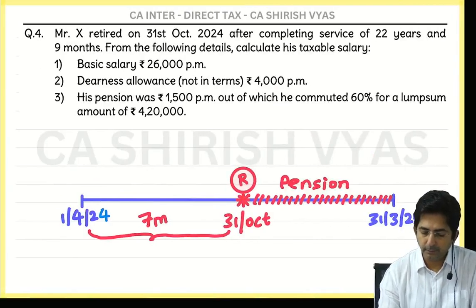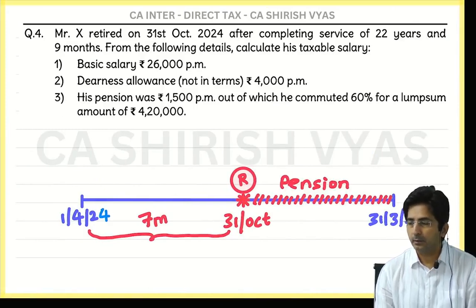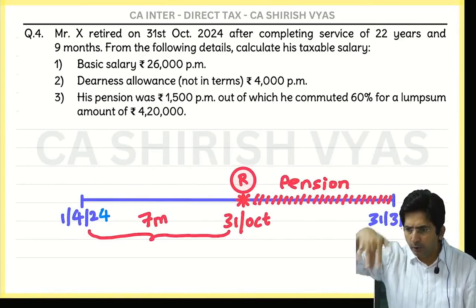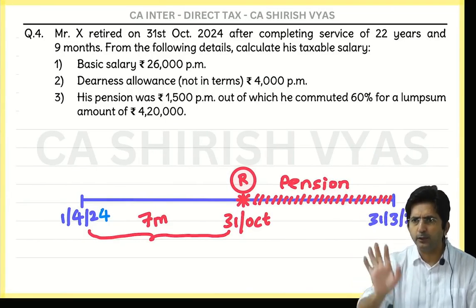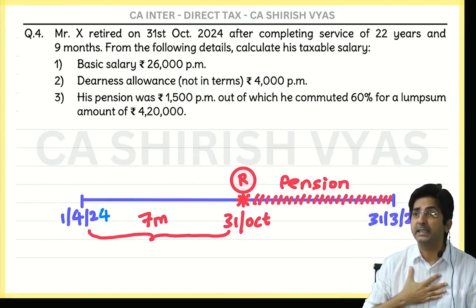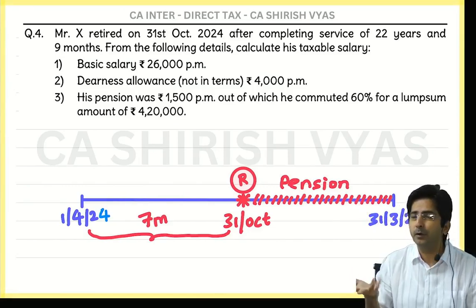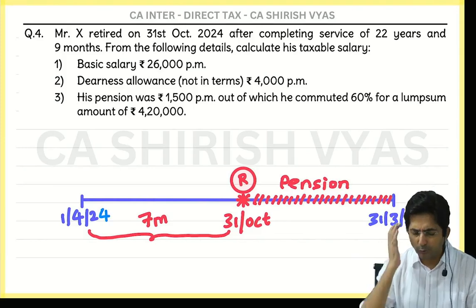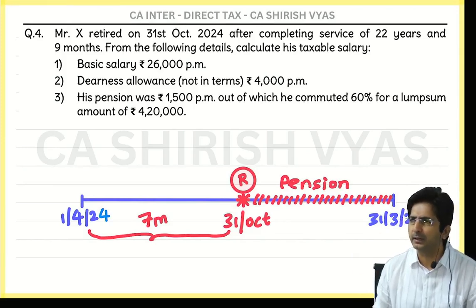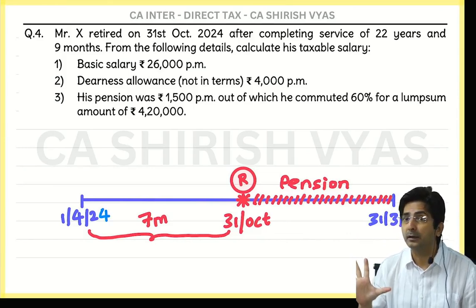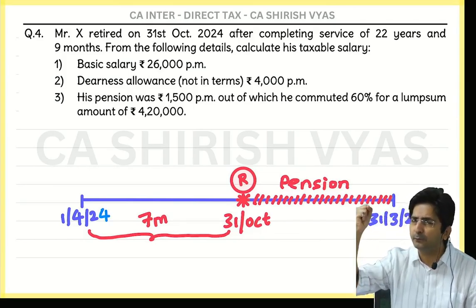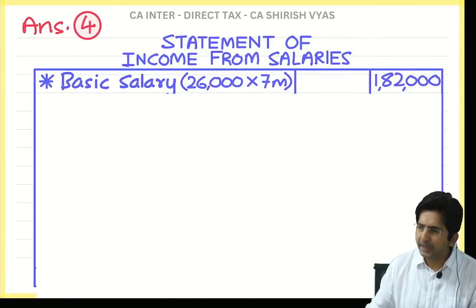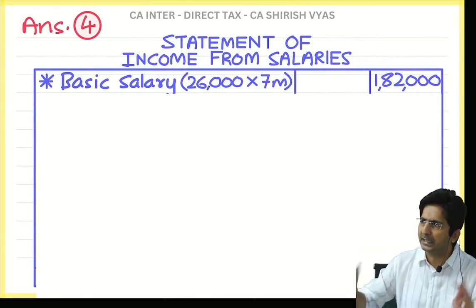Wait, in DA they have given not in terms. Now see, not in terms means DA is like this or like this, it will fluctuate according to inflation. It will not change as per the terms of the employment. But then what did I say? Whether DA is in terms or not in terms, both are taxable. Right now you should not pay attention to in terms, not in terms. Only when we are using the formula, that time we have a slogan, in terms, in formula; not in terms, not in formula. But right now I am preparing a statement, and in the statement all the DAs are taxable.